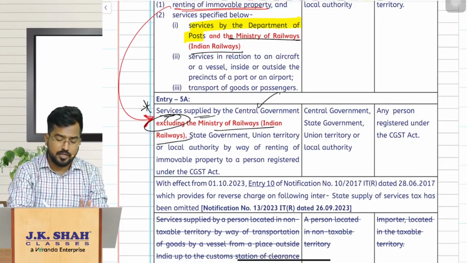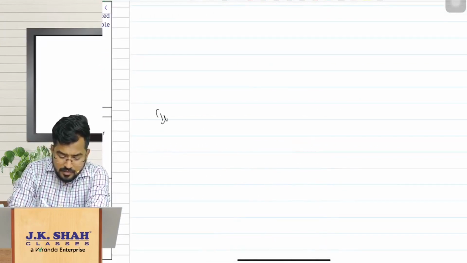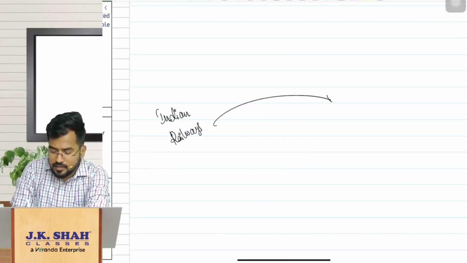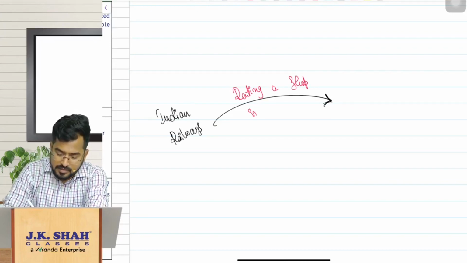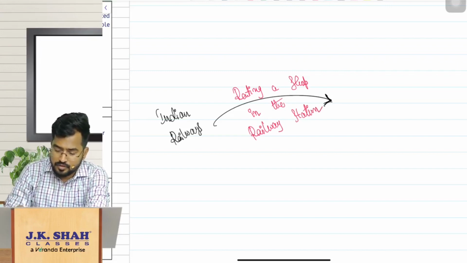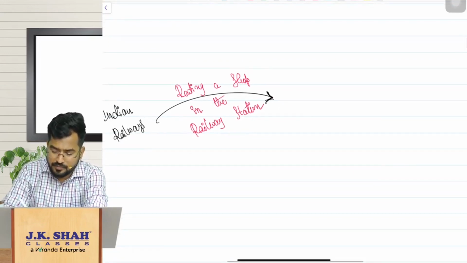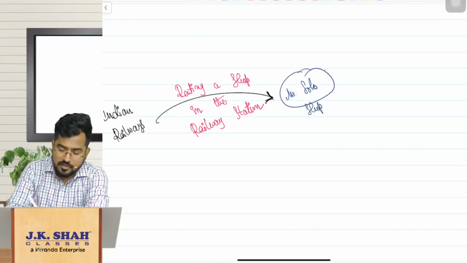This is what I feel is important. It means that if Indian Railways is renting a shop to you in the railway station, let us assume to a sole proprietor, Mr. Solo, for his shop, who is liable to pay GST here?